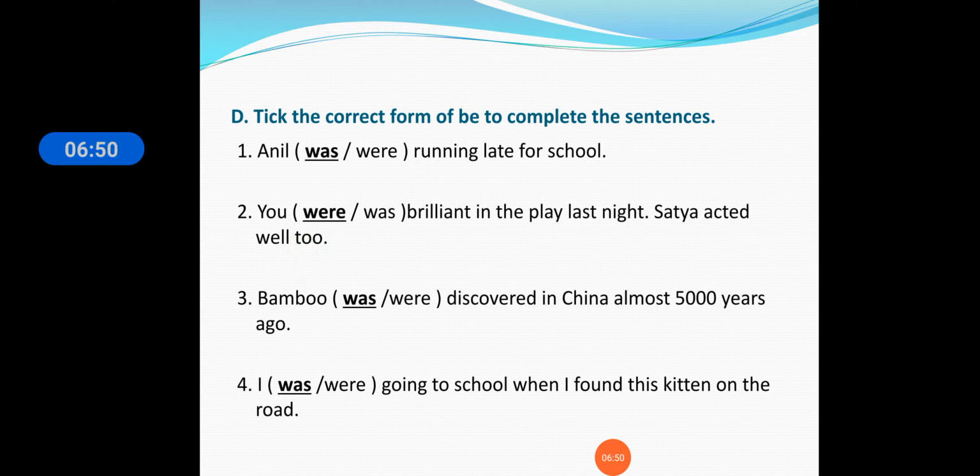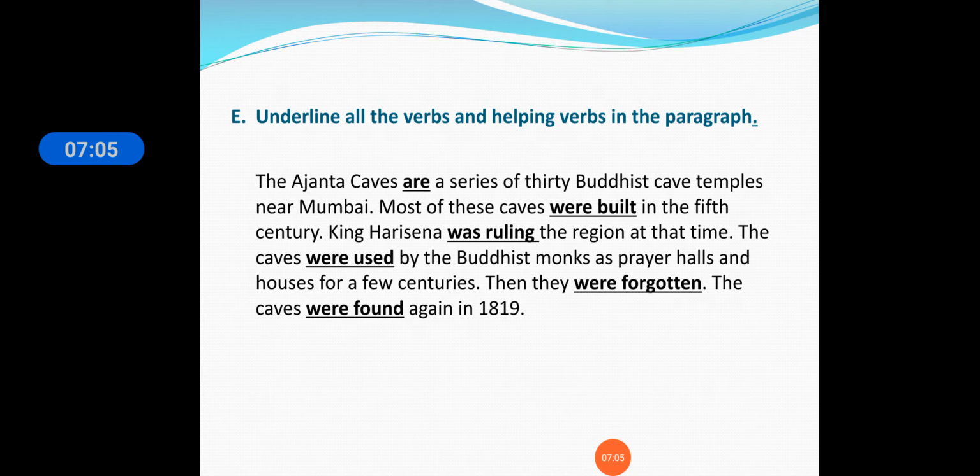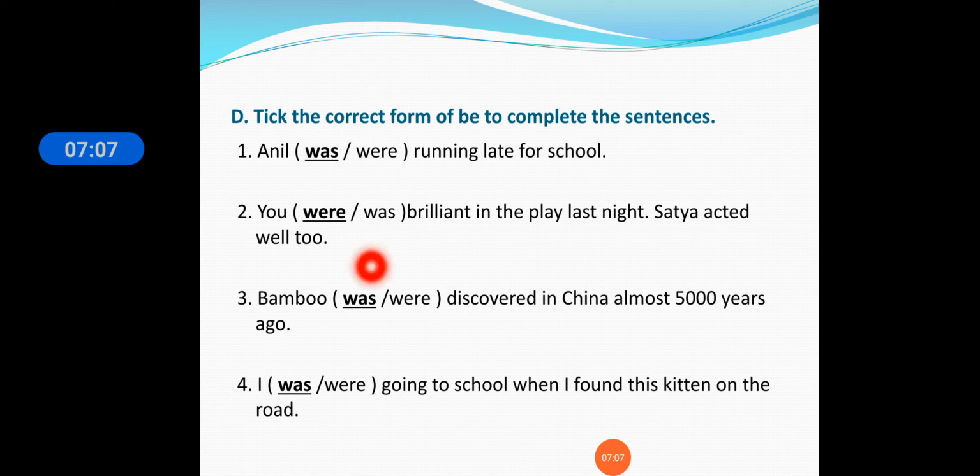Third one, bamboo was discovered in China almost 5,000 years ago. Okay. So when was bamboo discovered? 5,000 years ago. Now here you can see bamboo is in the singular form, right? Bamboo is referred to as a thing. Okay. So it is a singular form we are using. So we will use was here. Okay. Bamboo was discovered in China.